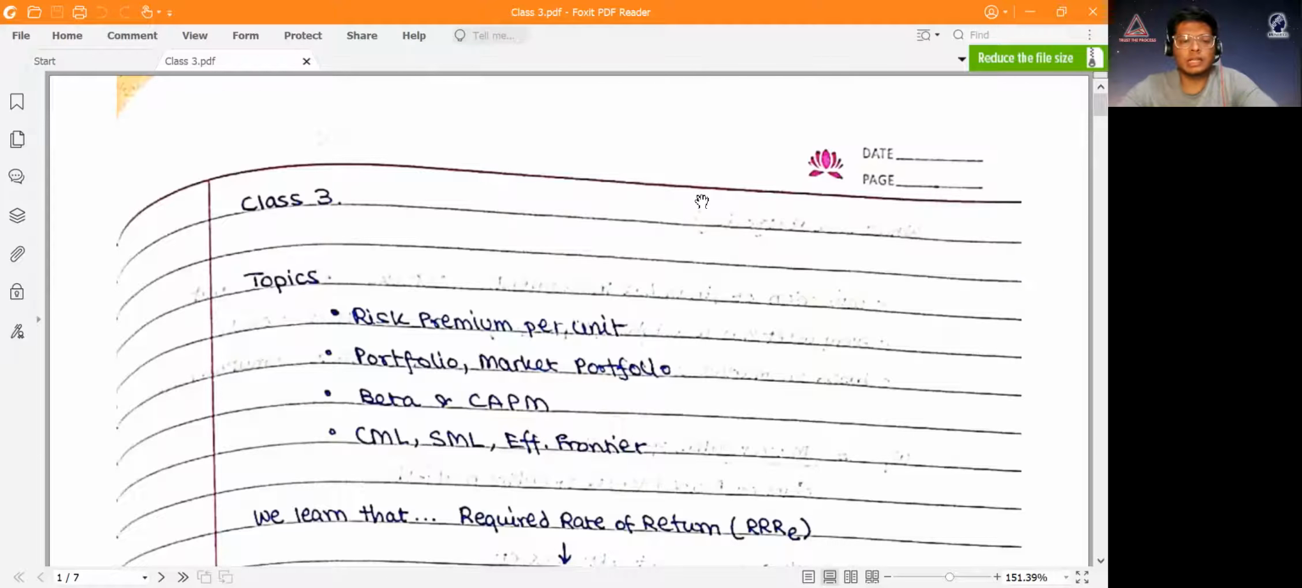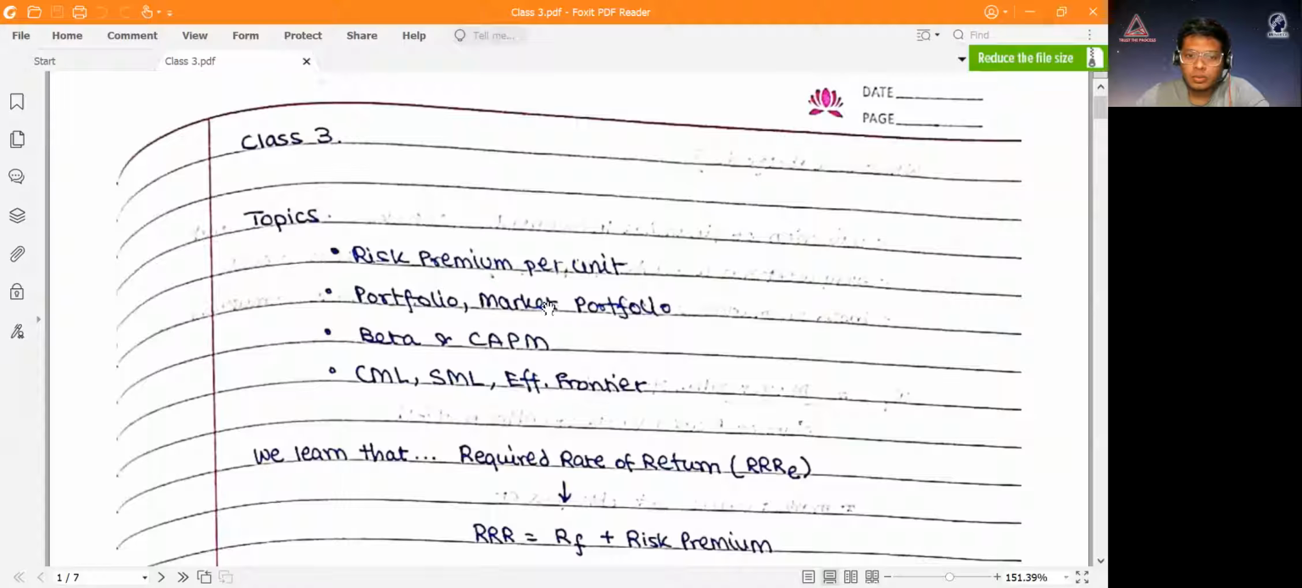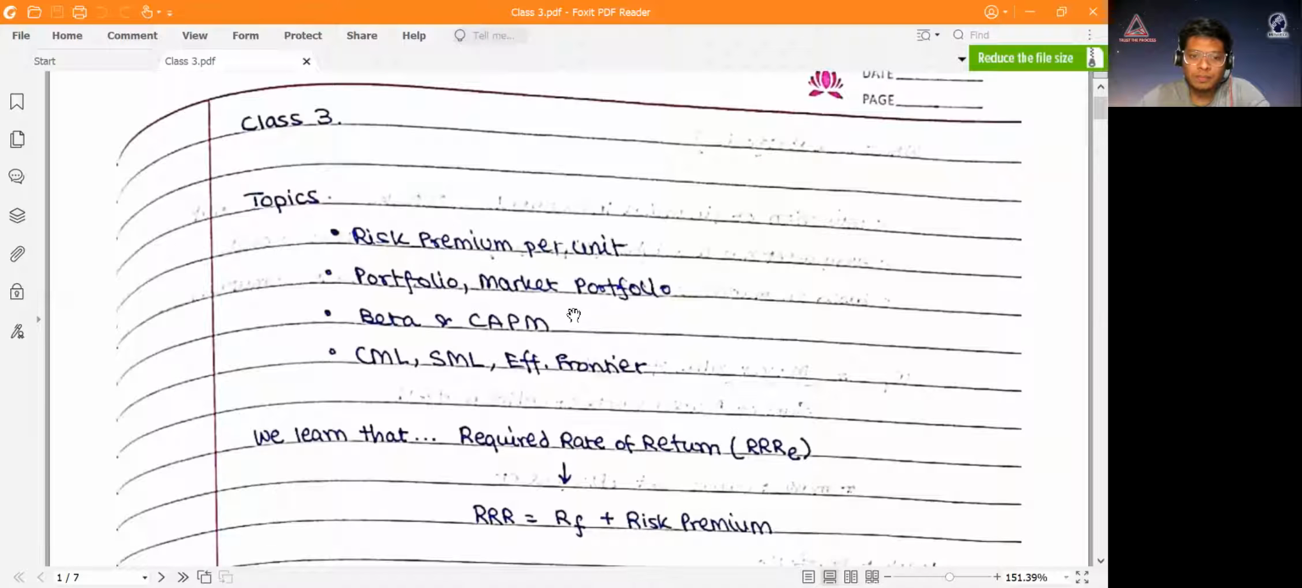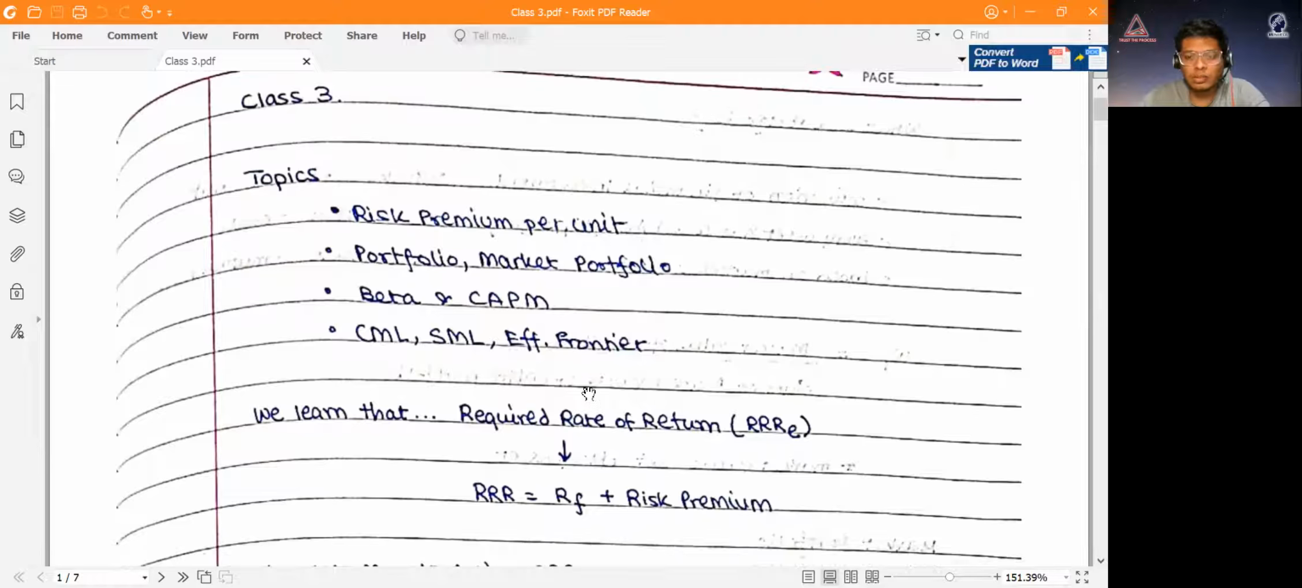Class 3. The topics that we're going to cover in this lecture will be risk premium per unit, portfolio and what is market portfolio, beta and the capital asset pricing model, and CML, SML, and efficient frontier. And at the end of this recording, I'll also share about what is efficient market hypothesis and those things that were covered in the pre-recording.